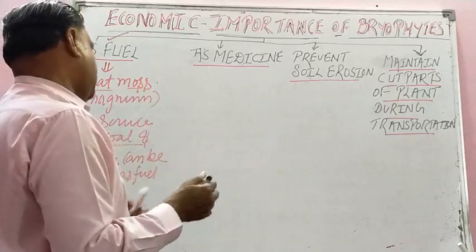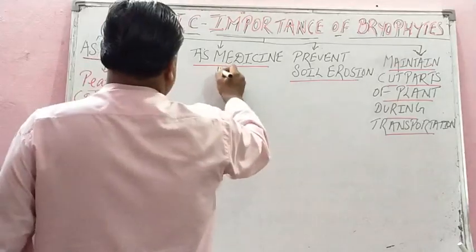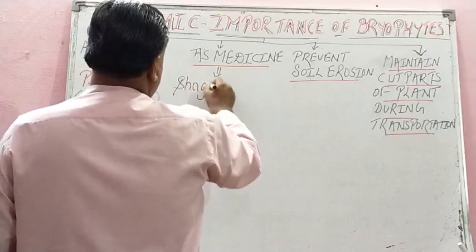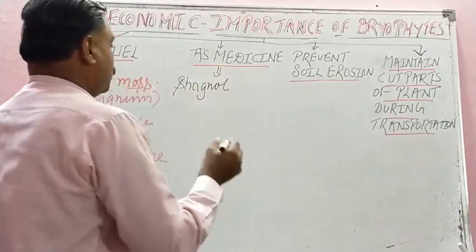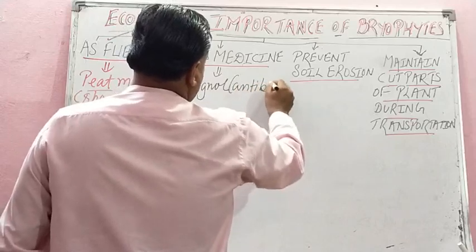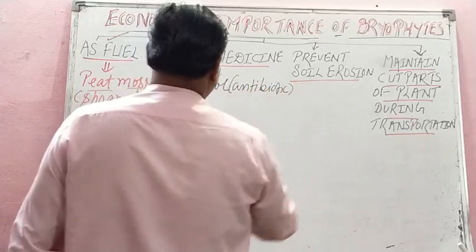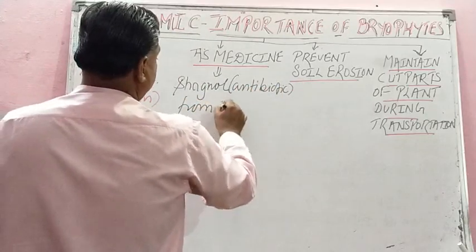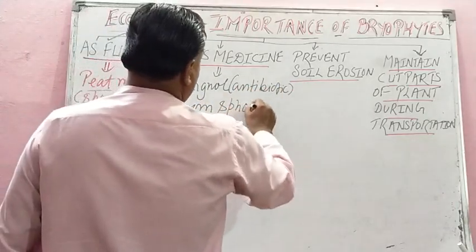Okay. Then in medicine, again from sphagnum we derive sphagnol. Sphagnol is what, student? It is an antibiotic, again derived from which bryophyte? From sphagnum. Sphagnum is a moss.